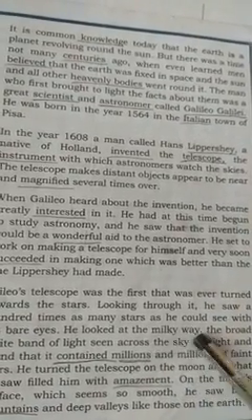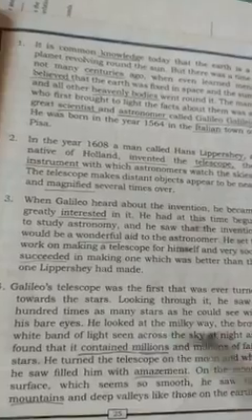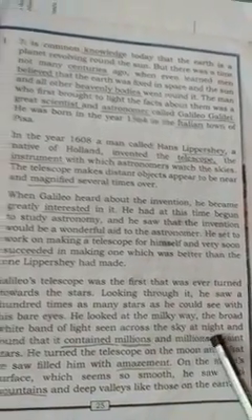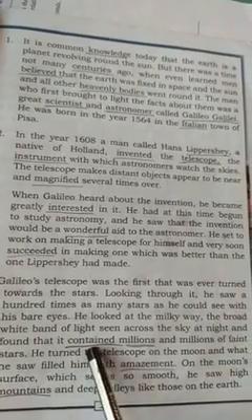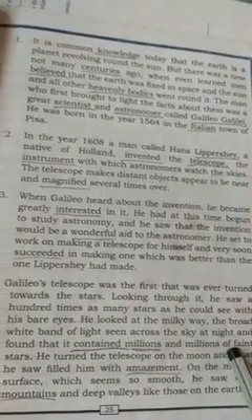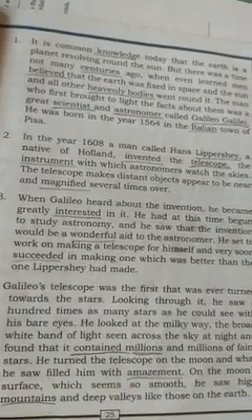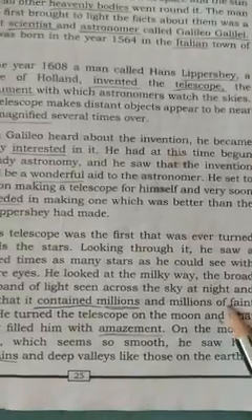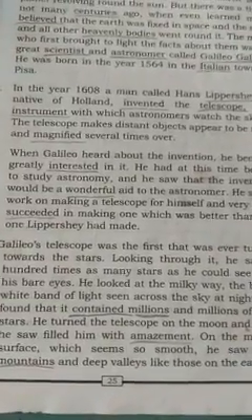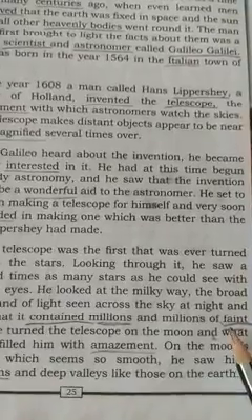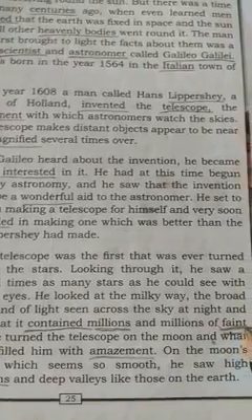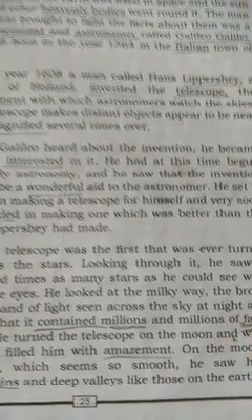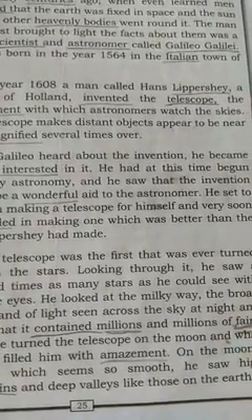He looked at the Milky Way, the broad white band of light seen across the sky at night, and found that it contained millions and millions of faint stars. Millions of faint stars. So faint means we cannot see clearly, not good vision. It does not have strength and intensity either.